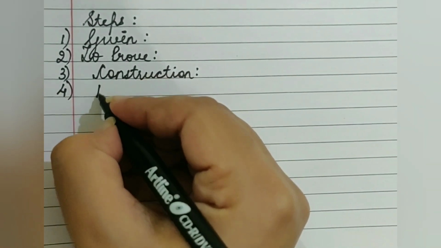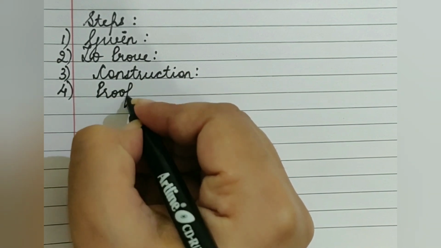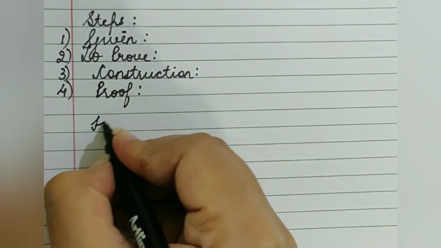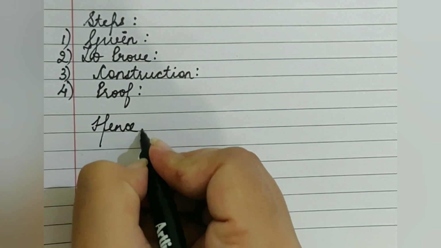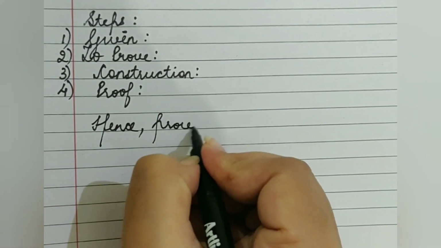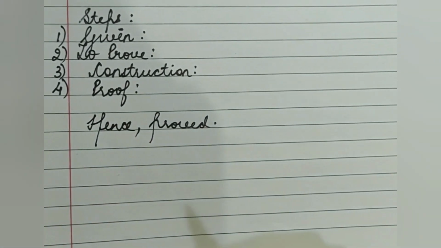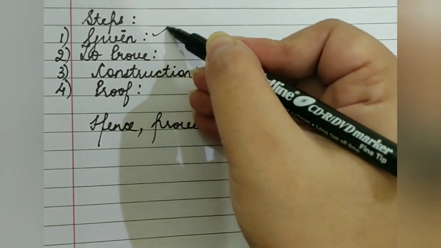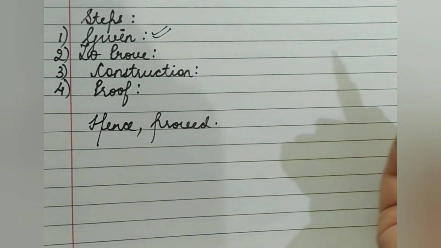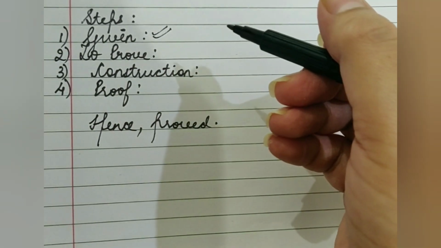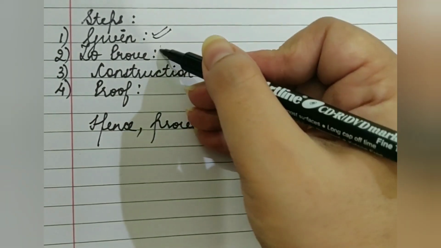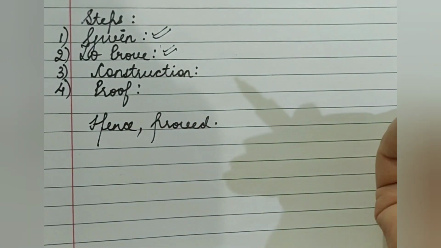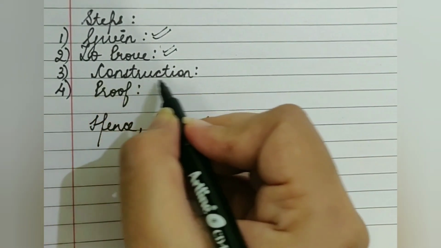Fourth is proof. And at last, hence proved. Whenever you are given a statement, first of all, you will write its given portion here. Then what is actually to be proved in that statement, you will write in to prove. Then comes the third step, which is construction.